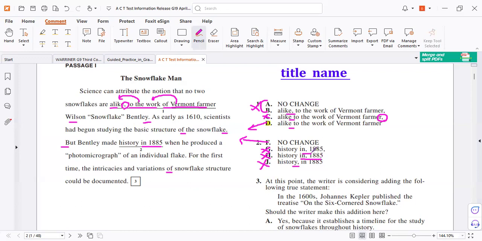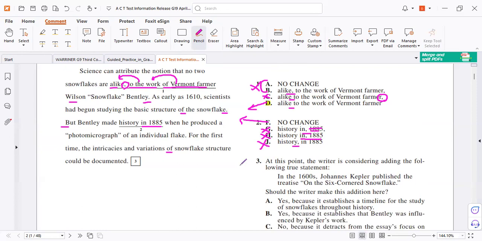If you think that G is correct, simply check it. Delete the non-essential information and check. Bentley made a history in when. How? This means we need all of it as a whole unit as a phrase. So it must be like that. So F is correct. Now it's your turn.